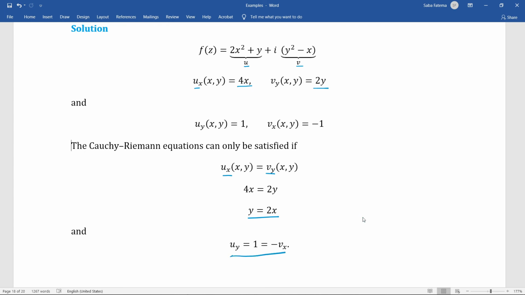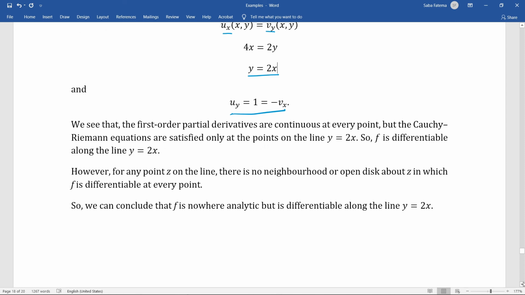And for the other equation from the Cauchy-Riemann equations, we see that u sub y equals minus v sub x. Now we see that all the four partial derivatives are continuous at every point, since we got the partial derivatives as 4x, 2y, 1 and -1, which are all continuous at every point. But the Cauchy-Riemann equations are satisfied only for a particular condition, which is y equals 2x, and it represents a line. So we can say that f is differentiable along the line y equals 2x.